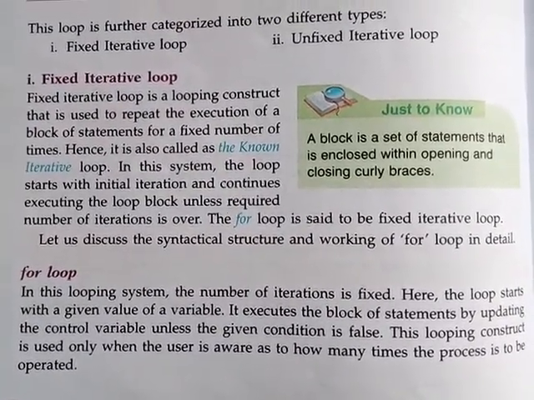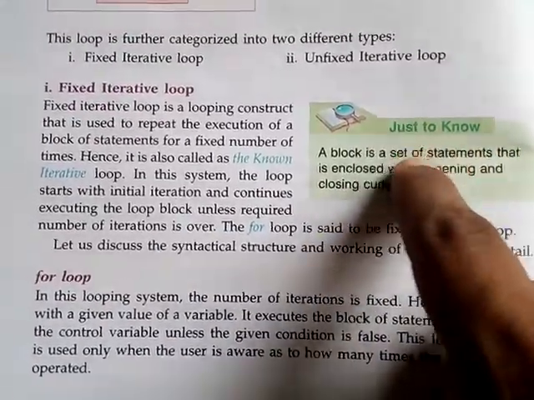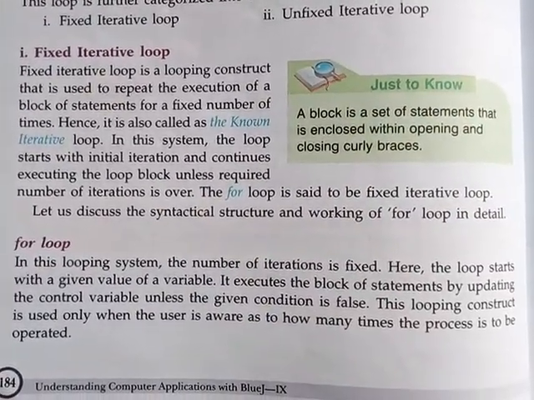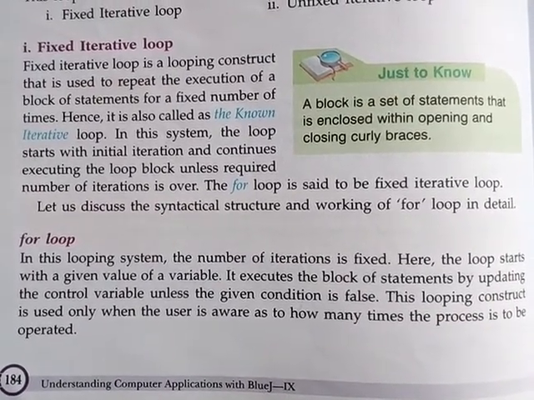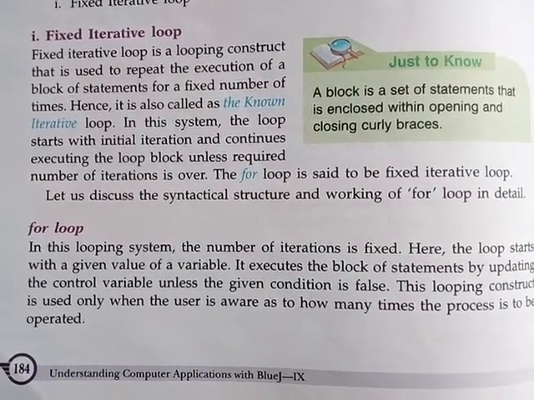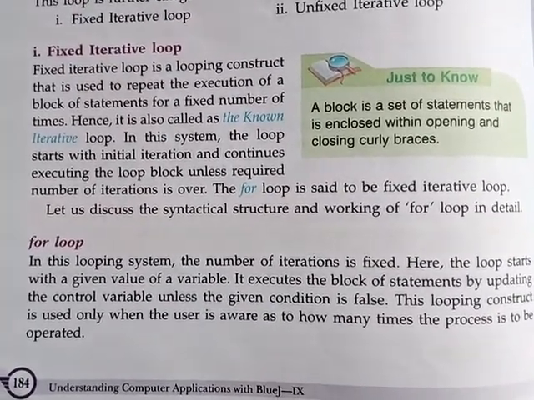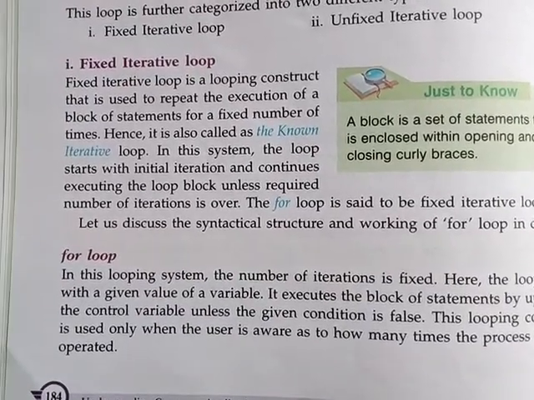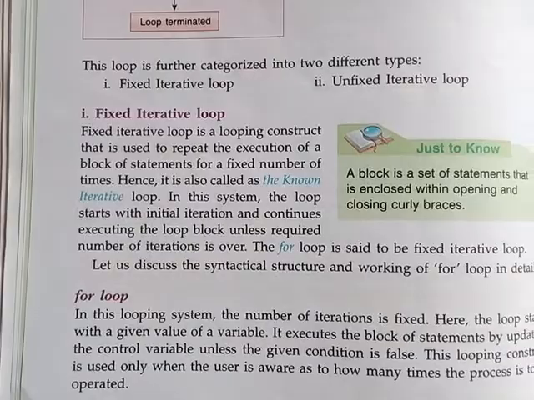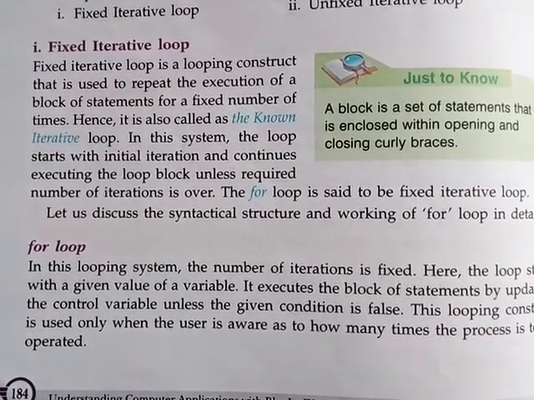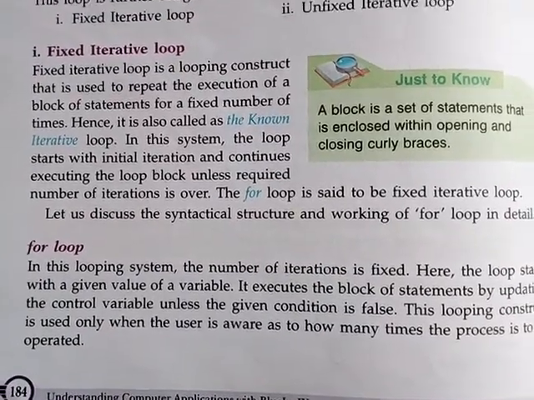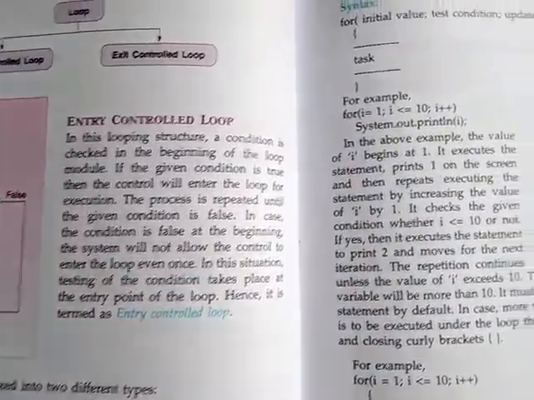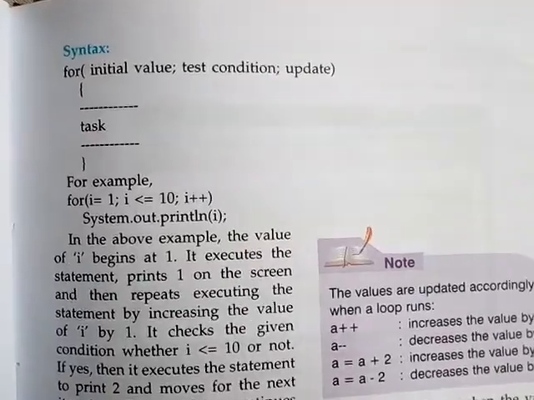Now let us discuss the syntactical structure of the for loop. We will learn about the syntactical structure of the for loop in detail. It is better to read from an example, it would be easy. In this looping system, the number of iterations is fixed. Here the loop starts. See how to use the for loop. Now I am going to explain it to you with the help of an example or syntax. See, this is the syntax of the for loop.